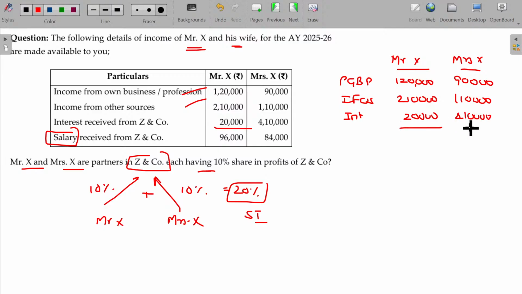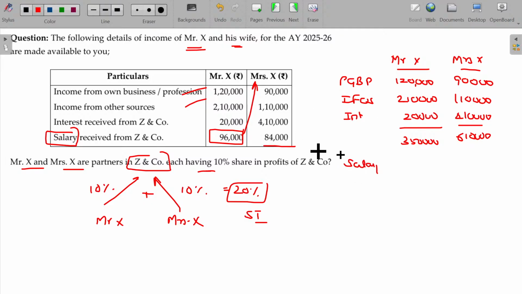Now leaving that salary, what's the total income? 3,50,000 and 6,10,000. From this, it is very clear Mrs. X's income other than this partnership firm income is higher. So Mr. X's income is going to be clubbed in Mrs. X's account. Now what about the salary from the partnership firm?